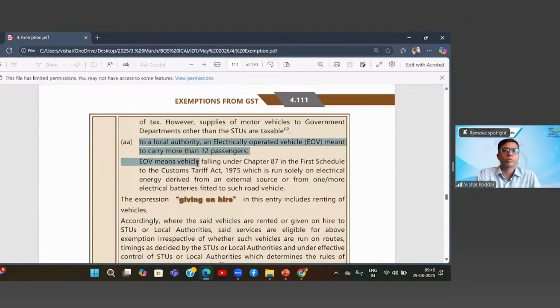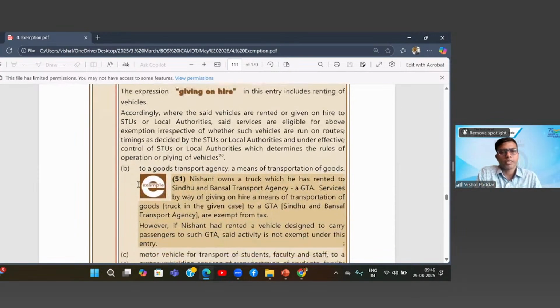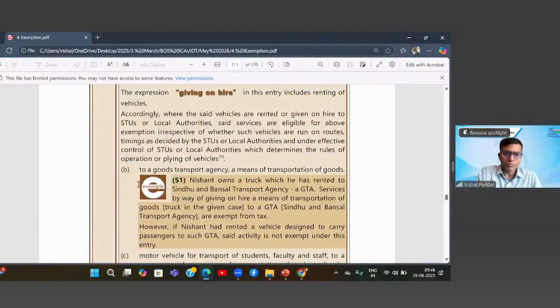Now, to local authorities, what I'm giving is electrically operated vehicles. Now, you will find that in many states, the road transport buses are EV buses, and these EV buses, governments have not purchased themselves, to unnecessarily avoid the blocking of their money. Rather, I, as a private person, have purchased them and I have given them on long-term lease or hire to the government. That is what is exempt.